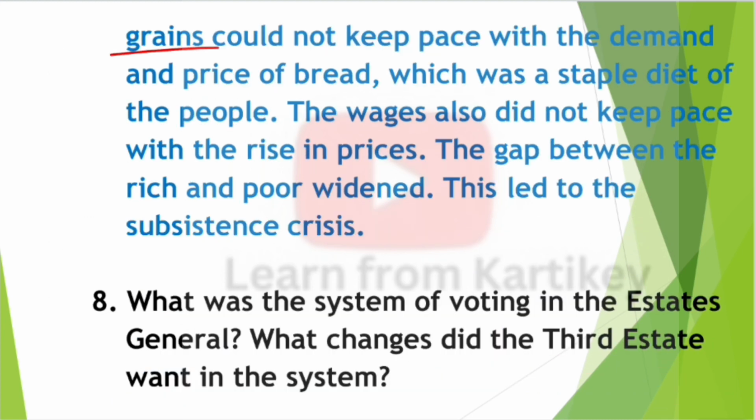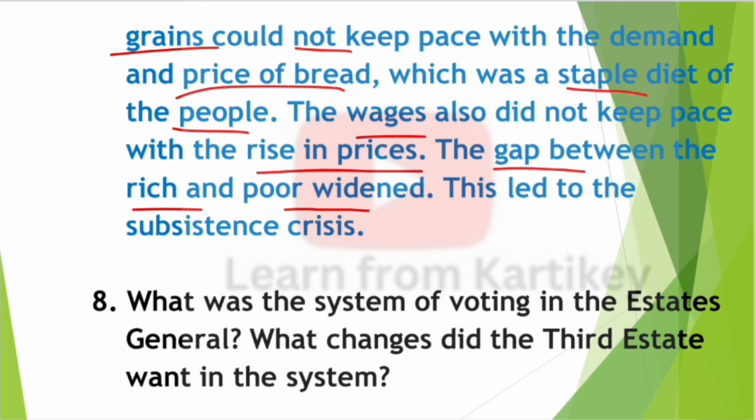Grains could not keep pace with the demand, and the price of bread, which was the staple diet of the people, rose. The wages also did not keep pace with the rise in prices. The gap between the rich and poor widened. This led to the subsistence crisis.